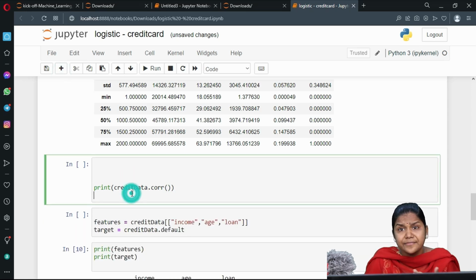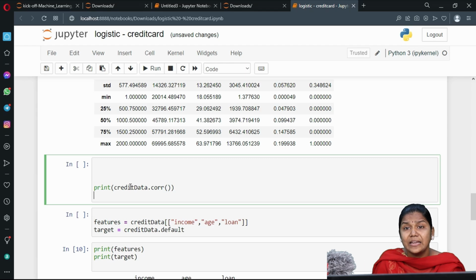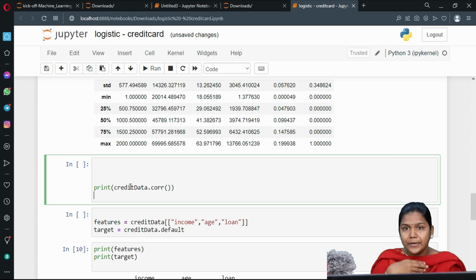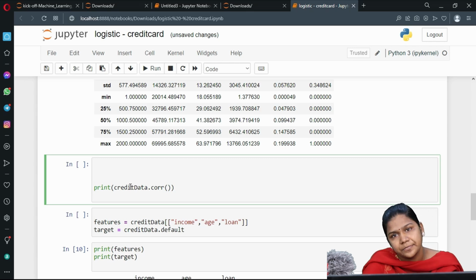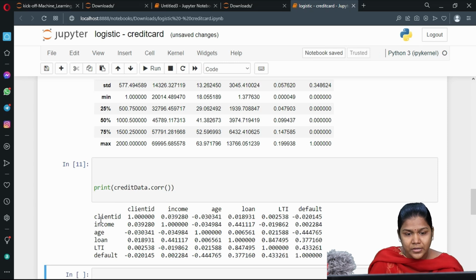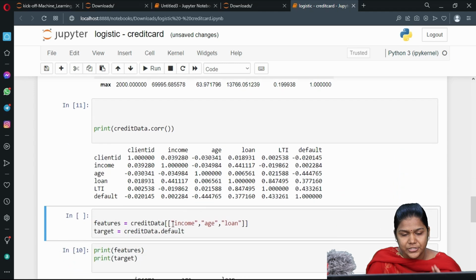Okay, the correlation function describes the relation between every two attributes present in my input data. Whatever input data I am giving, certain columns will be there, right? For each and every two columns, what is the relation? That is what it will display. Run this and you will get the relation. It will give me the relation between every two attributes present in my Excel sheet.